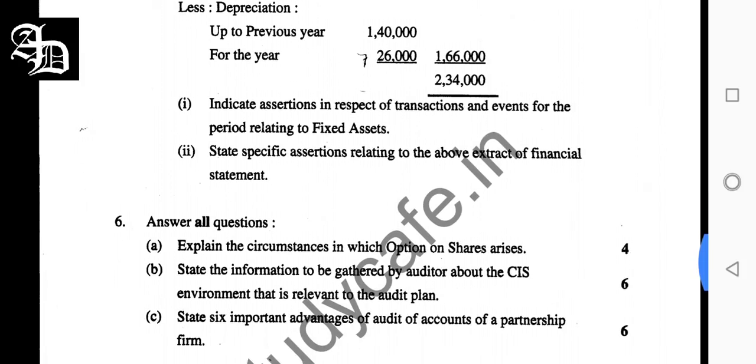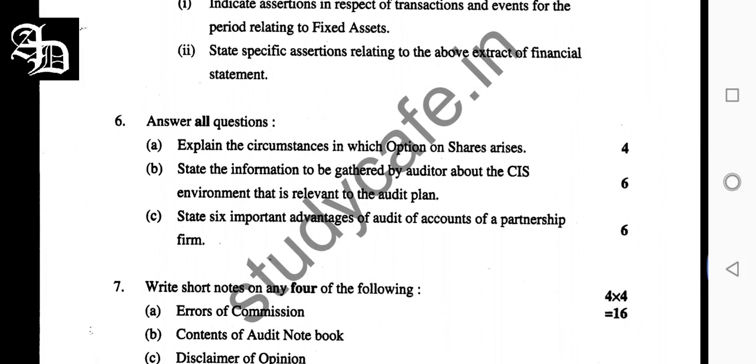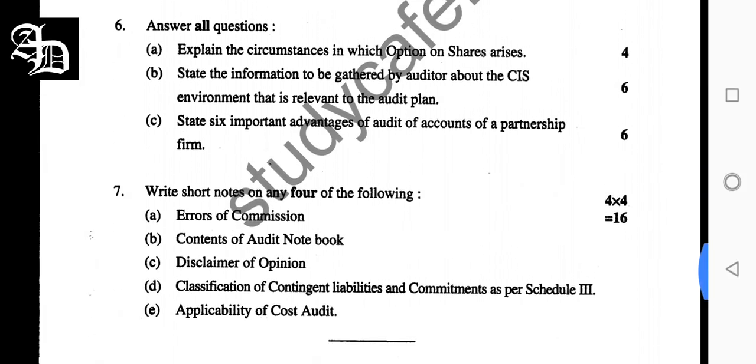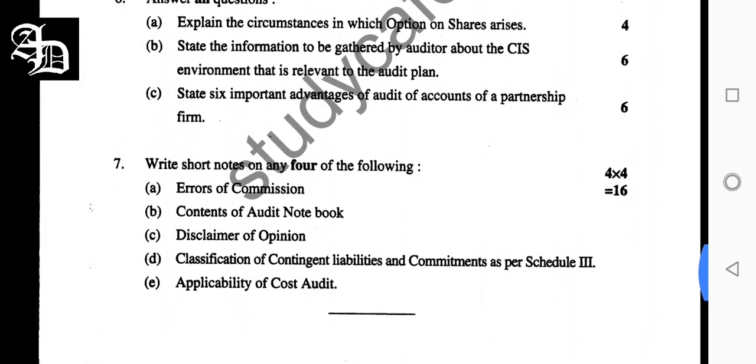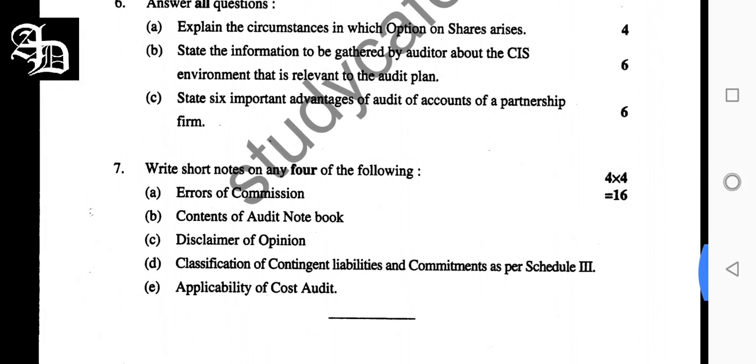And then let us start with the sixth A part: explain the circumstances in which option on the share arises. The option on share capital: Schedule 3 of the Companies Act 2013 requires the disclosure of particulars of any options on the unissued share capital.